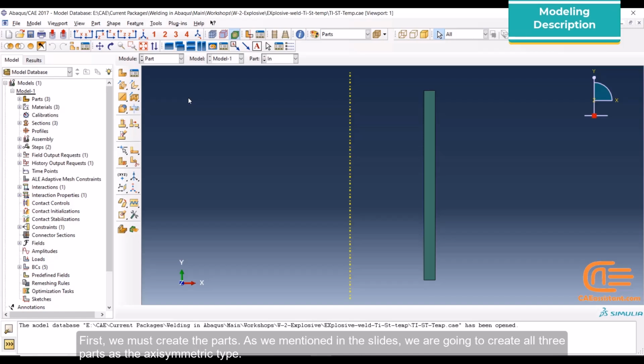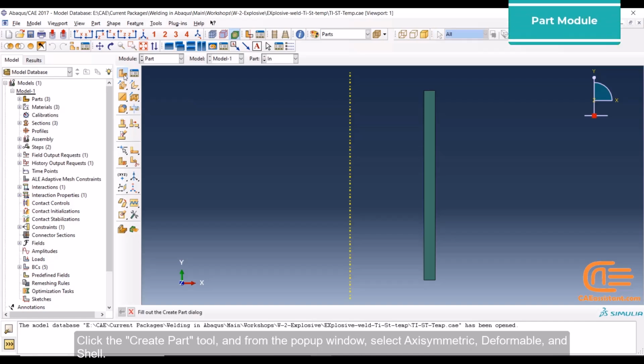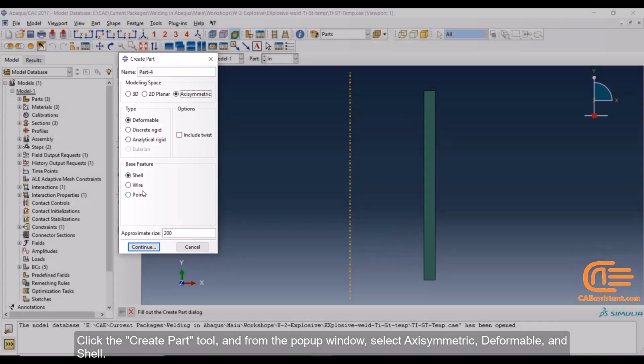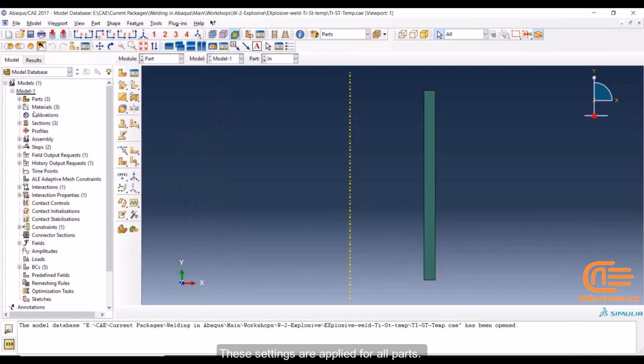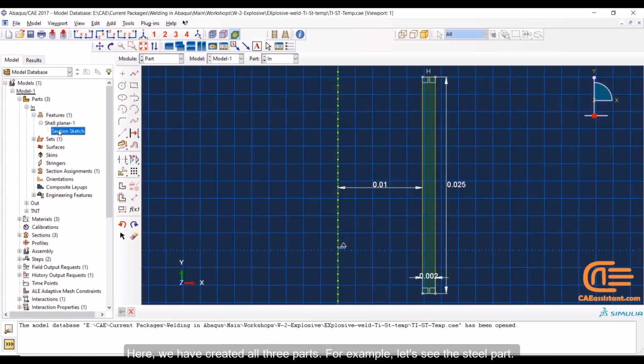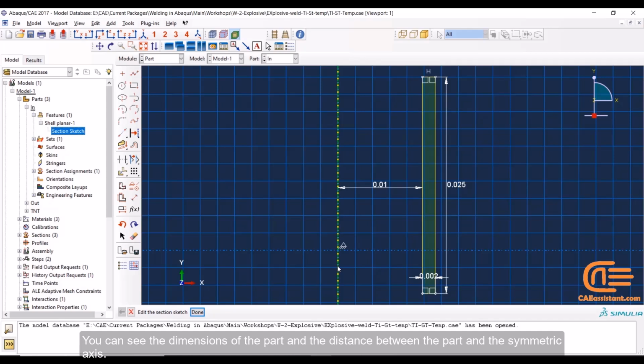First, we must create the parts. As we mentioned in the slides, we are going to create all three parts as the axisymmetric type. Click the Create Part tool and from the pop-up window select Axisymmetric, Deformable and Shell. These settings are applied for all parts. Here we have created all three parts. For example, let's see the steel part. You can see the dimensions of the part and the distance between the part and the symmetric axis.